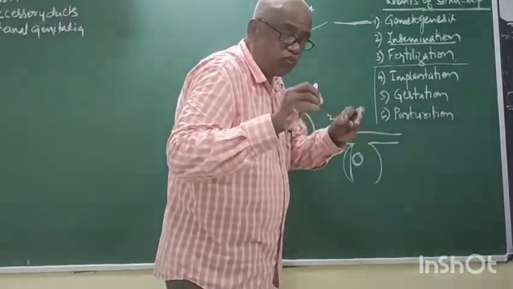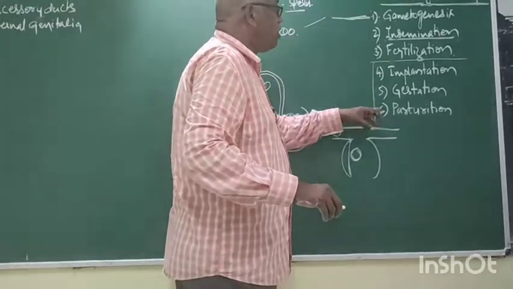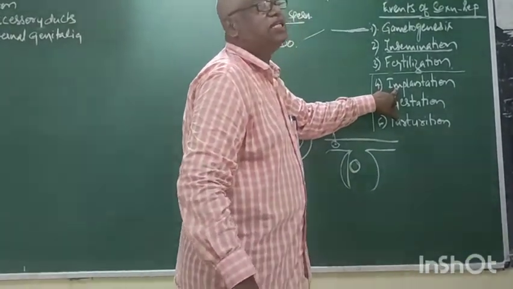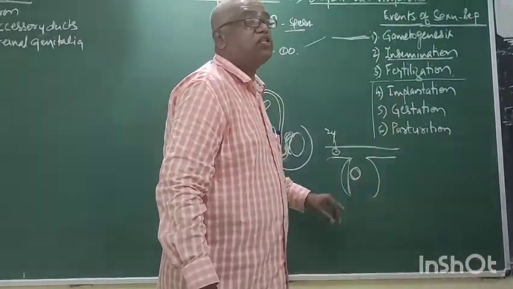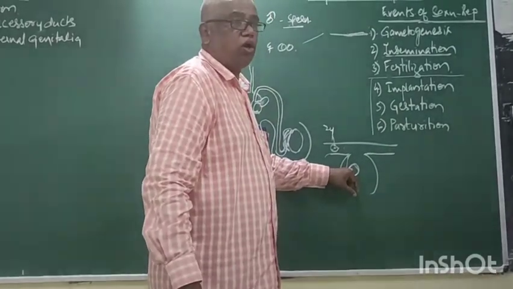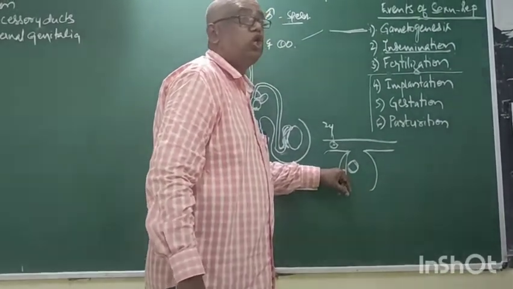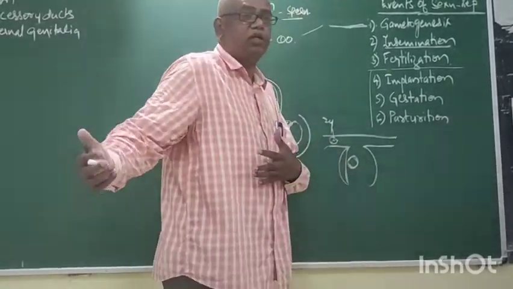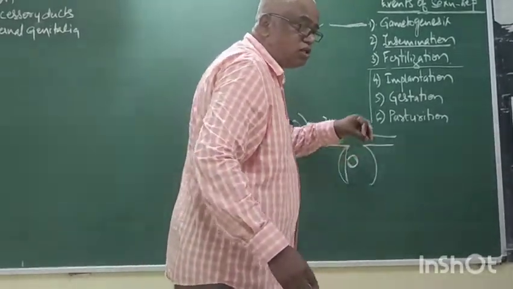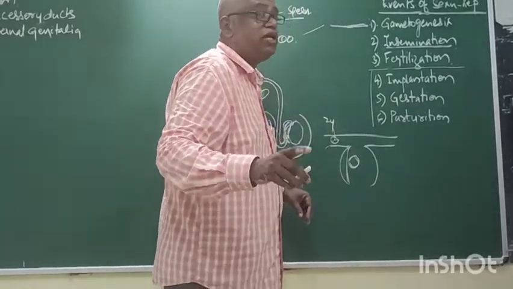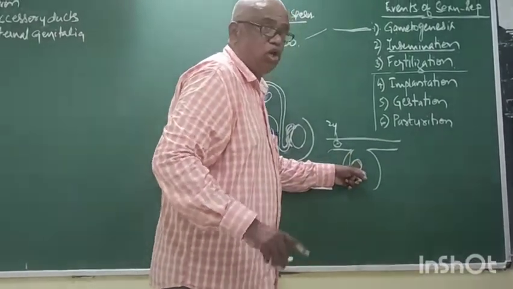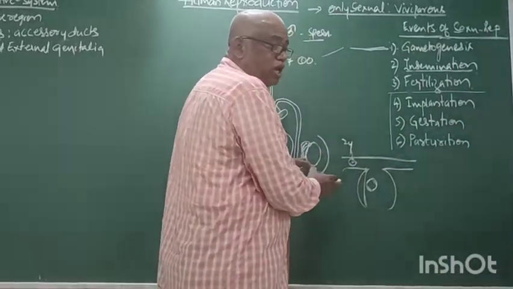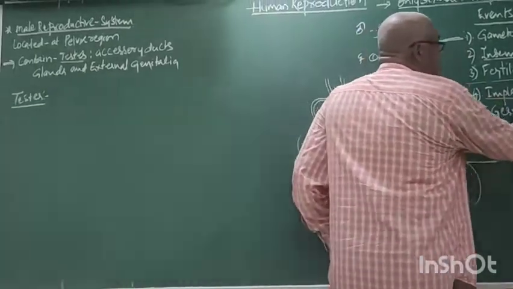This is one of the events in sexual reproduction that is called implantation: the process of attachment of the embryo to the wall of the uterus. If it does not occur, the embryo comes to the outside. The embryo remains 9 months in the uterus. For this it must be attached. This is called implantation.